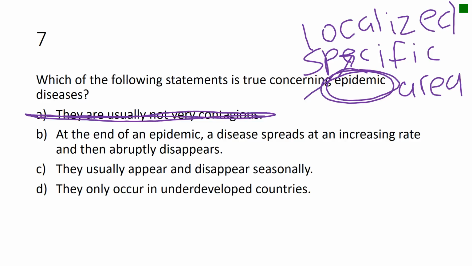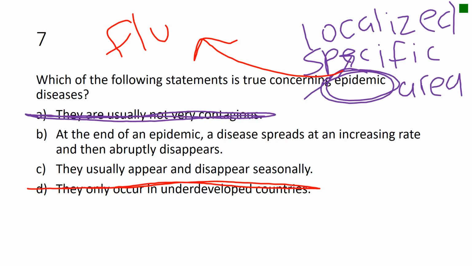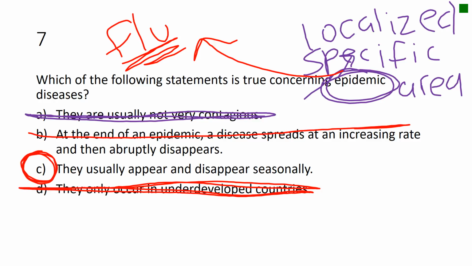C, they usually appear and disappear seasonally. D, they only occur in underdeveloped countries. Well, I can tell you now, and you should know from class, that the flu is an example of an epidemic. We have flu epidemics every year in the United States, so we know that D cannot be the answer. So when I give away my clue of the flu is an epidemic, that's going to lead us to the best answer being C. They usually appear and disappear seasonally. So the flu comes around anywhere between October and March, and then over the summer we don't worry about the flu. Number 7 is C.